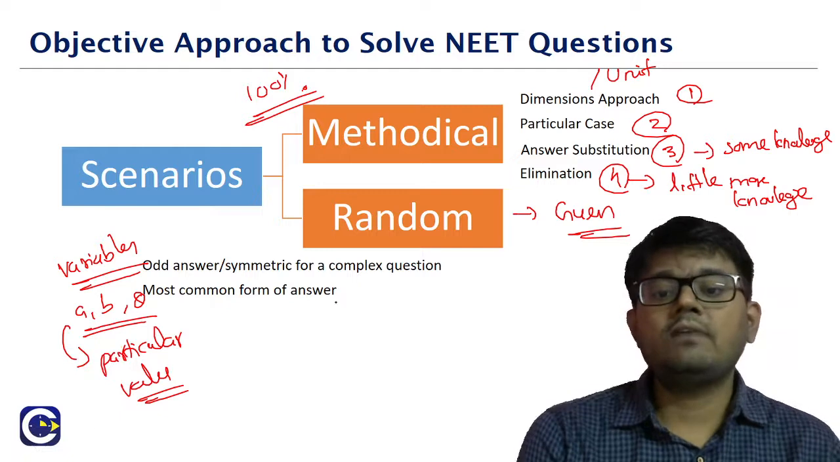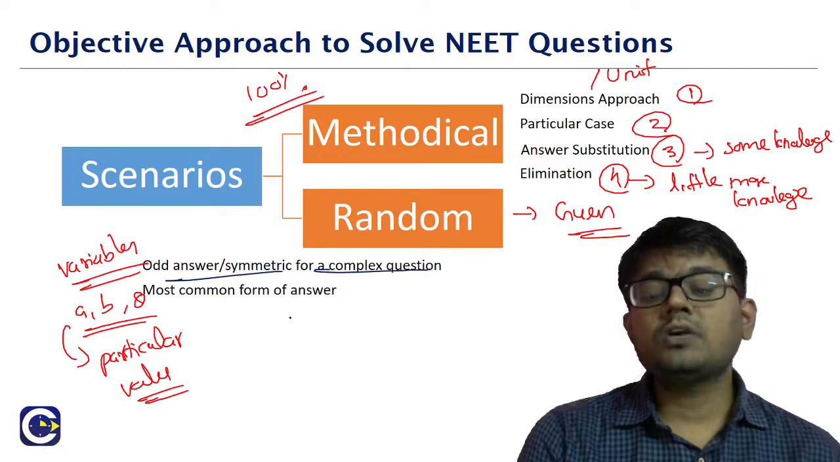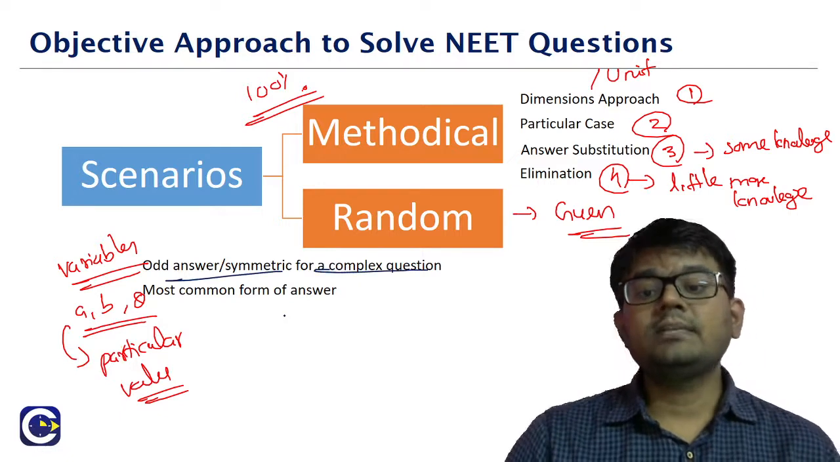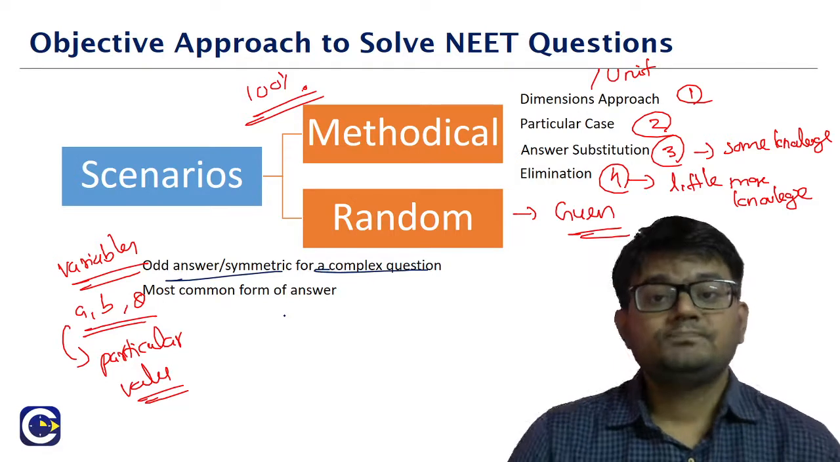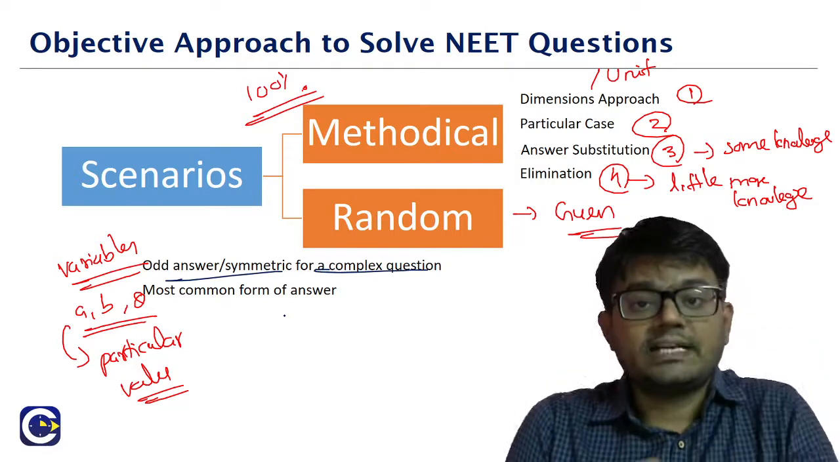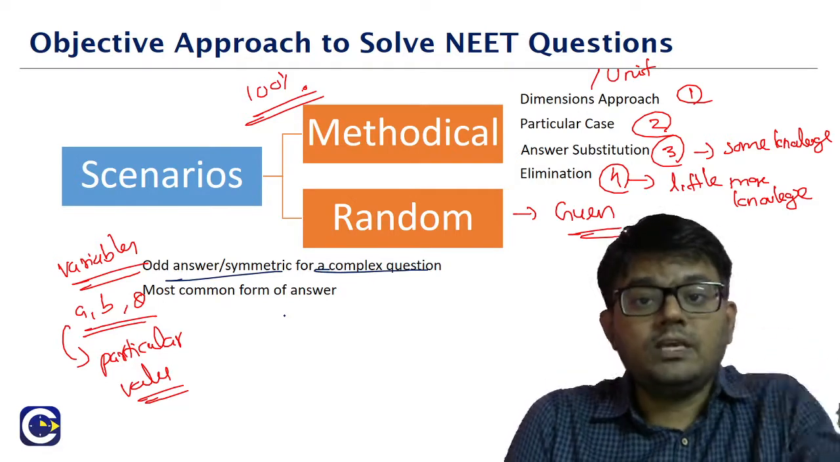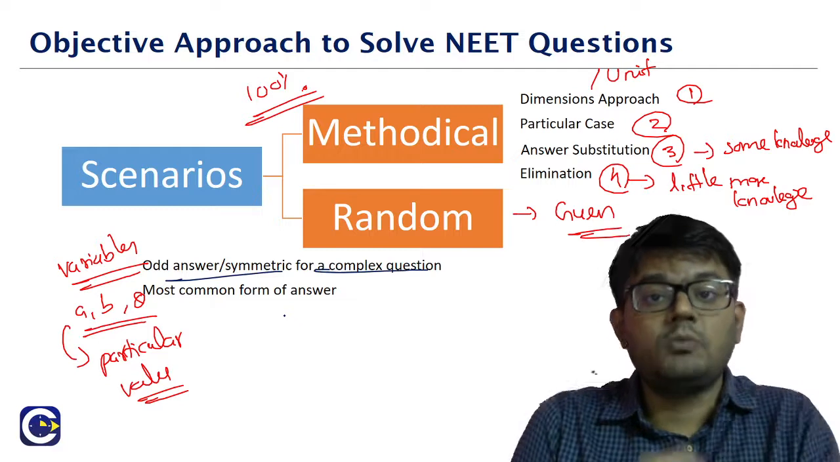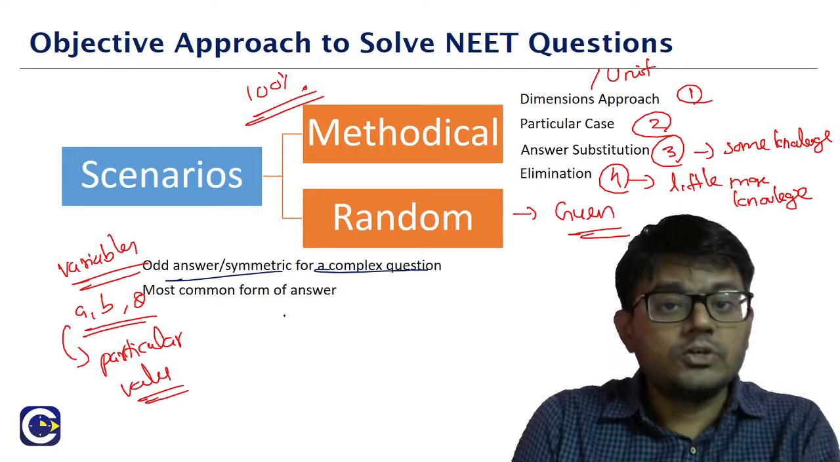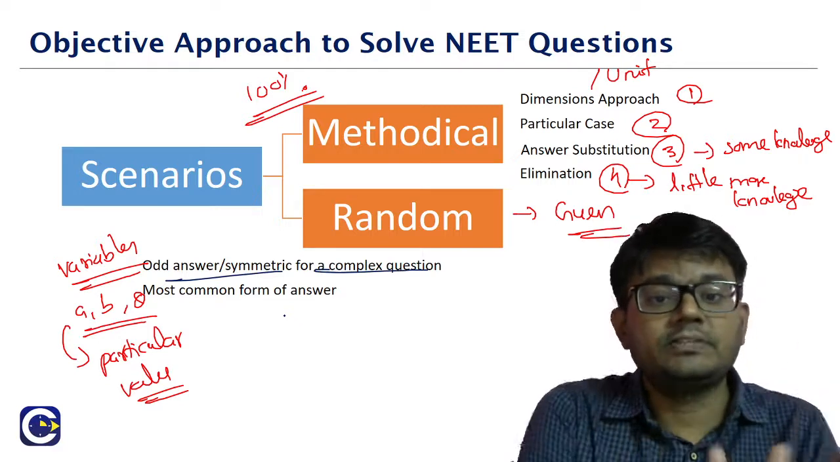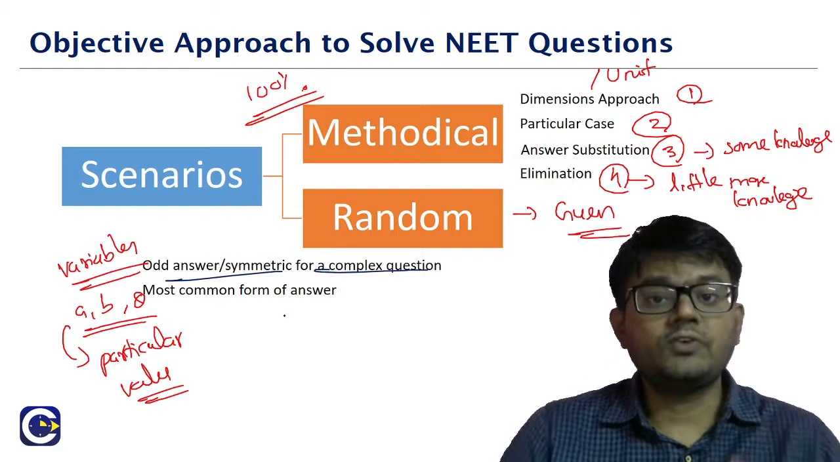we'll basically have the first one, which we call as an odd answer or symmetric answer for a complex question. Like you have a very complex question, and three options will also be given in terms of some complex formula. The fourth answer alone you will see 0, 1 like that. Very simple answer or symmetric answer. That's what we call as the odd answer.